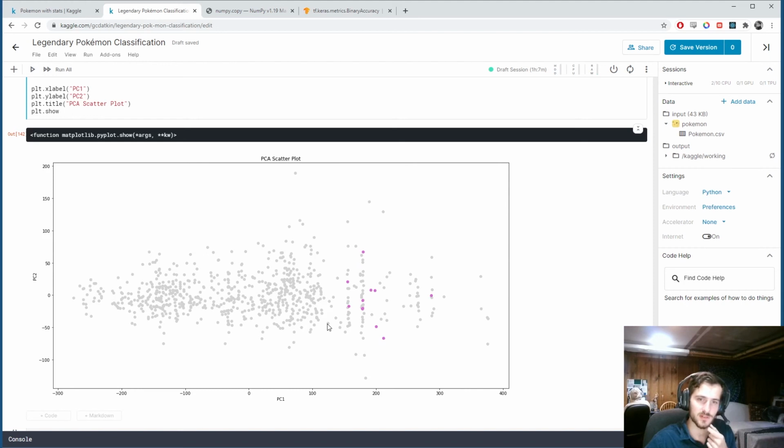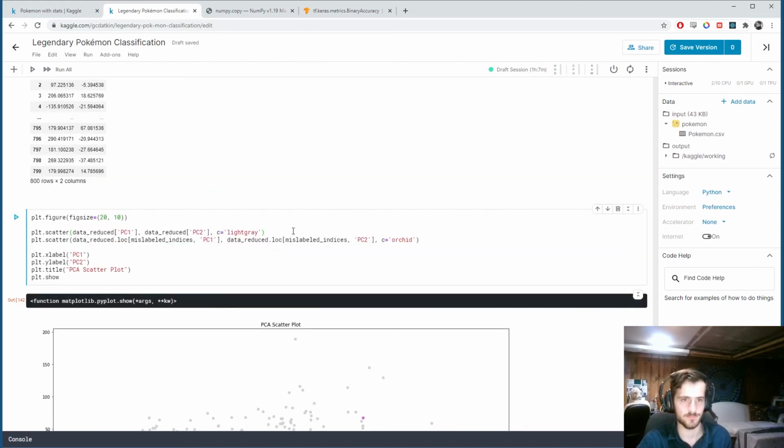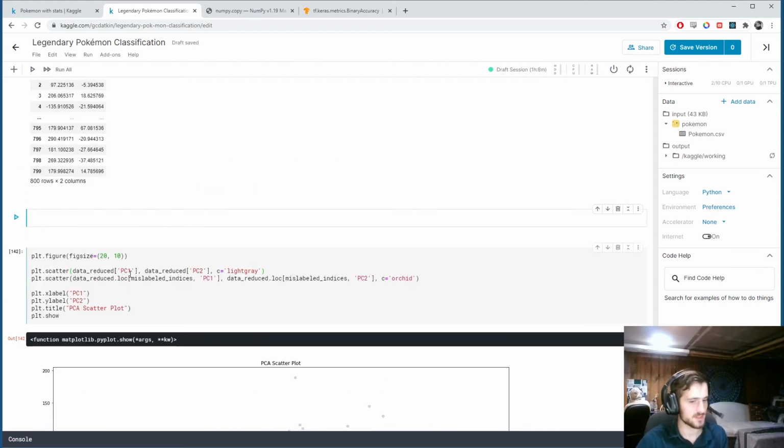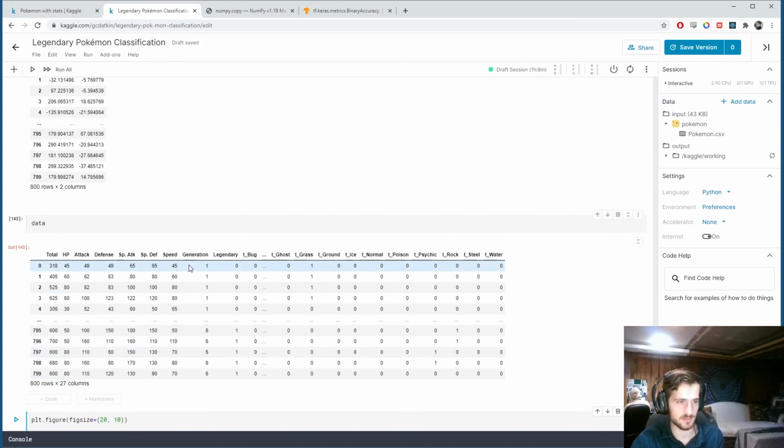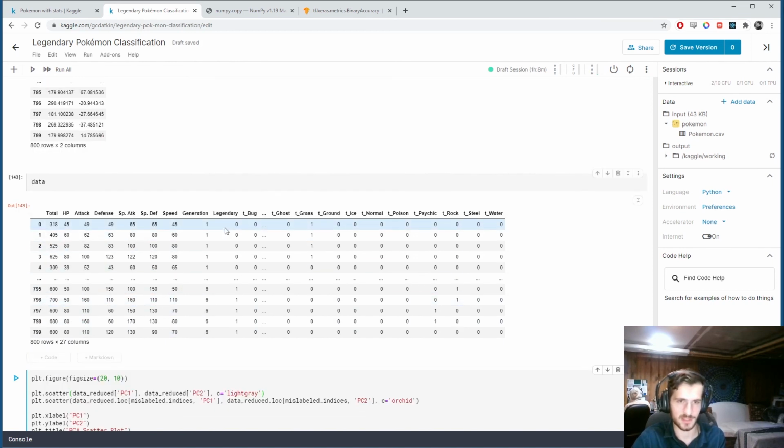I'm going to plot all the ones that are legendary, and then I'm going to plot all the ones that are legendary and were misclassified. So before that happens, I need to make legendary indices. What data looks like is our numerical feature data, right? That still has our legendary column encoded as a 0 or a 1.